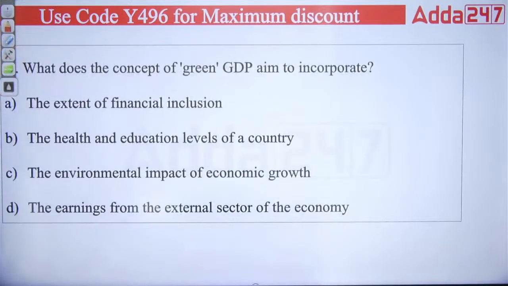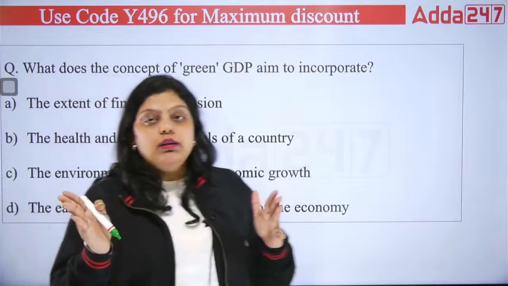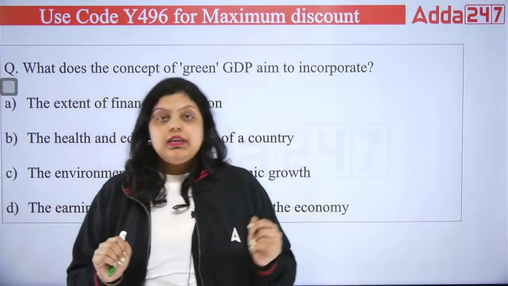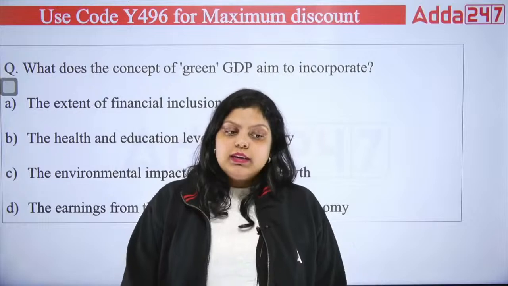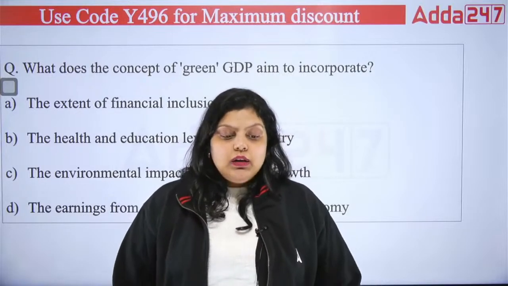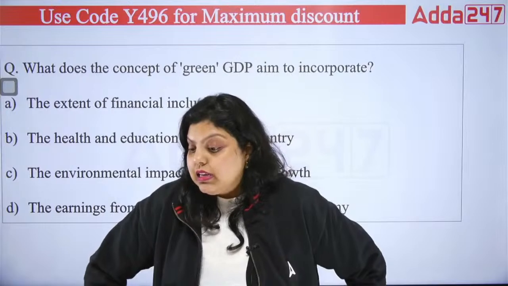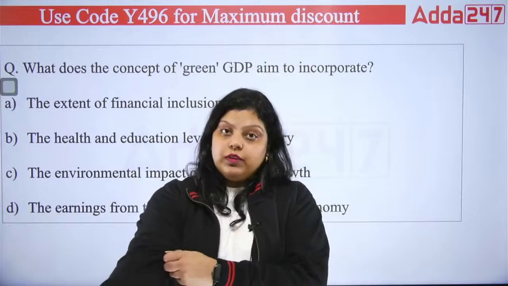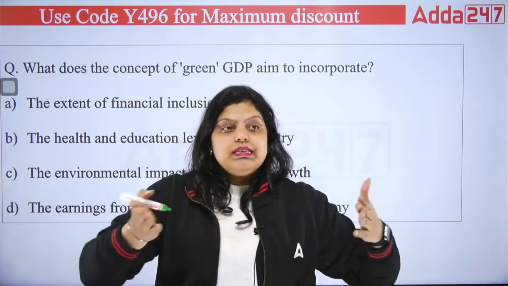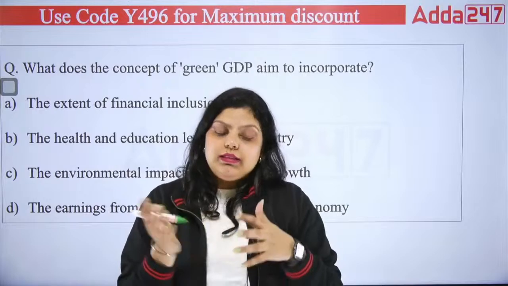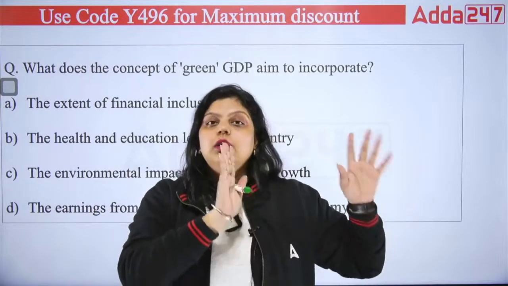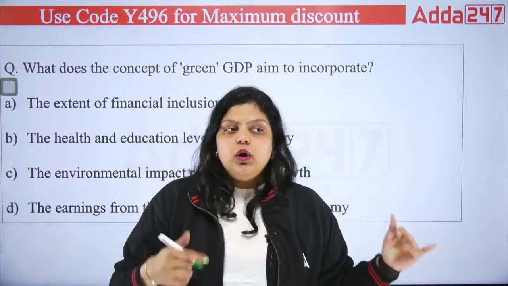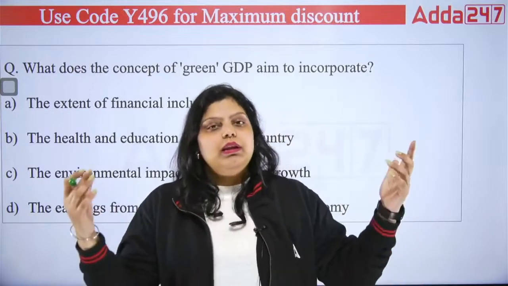Next question. What does the concept of green GDP aim to incorporate? Now, if you remember, we have talked about climate change and sustainable development. There we studied green finance and green bonds. They are simply a way of raising capital such that whatever money you raise goes only to environment friendly products, projects, or industries.